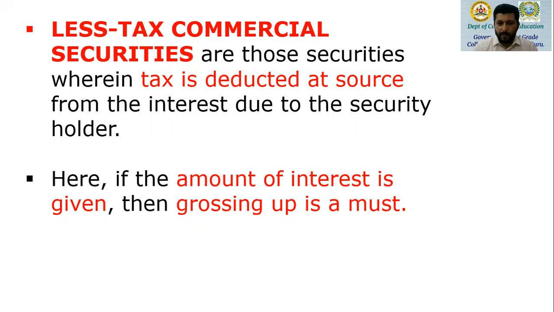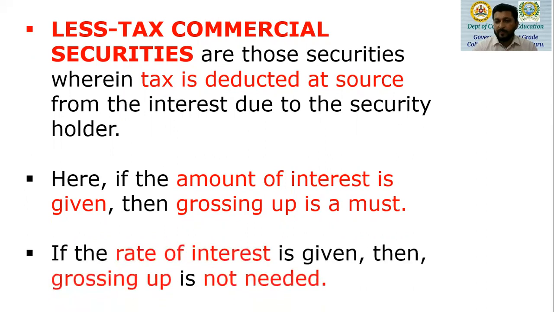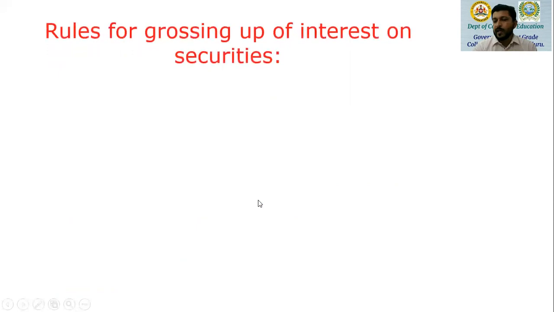But if you are given the rate of interest and the investment amount, you can directly calculate the percentage of interest on that investment amount and arrive at interest on commercial securities. So if the rate of interest is given, grossing up is not required because you are going to calculate interest on the investment amount. But if the amount of interest is given, then grossing up becomes compulsory. So those are the rules as far as grossing up.